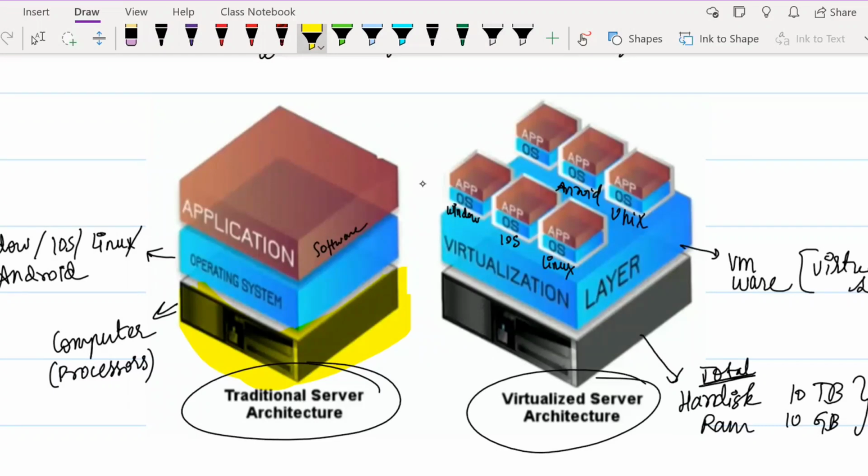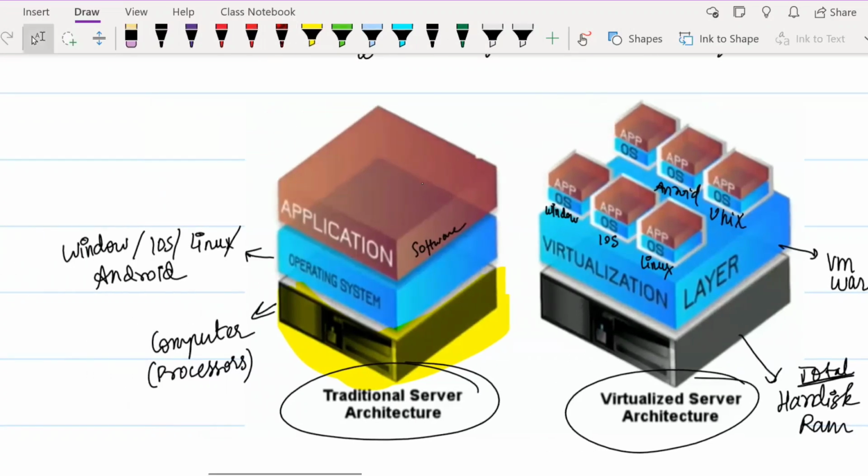What are the different types of operating system? There might be Windows, iOS, Linux, Unix and Android. There are multiple types of operating system, but in one system, you could only install one type, and whatever apps worked on that operating system, you would install those applications and work. Okay, so this was traditional.